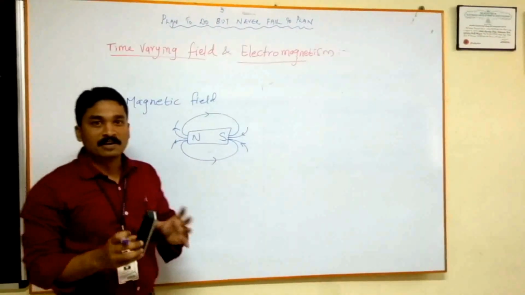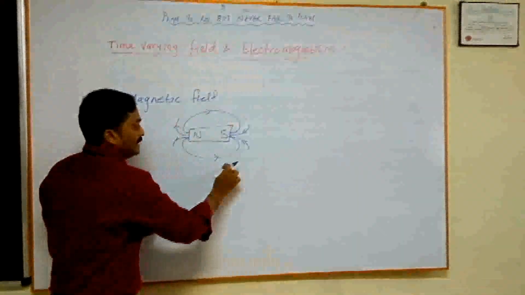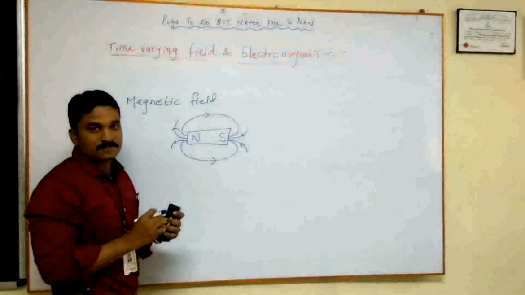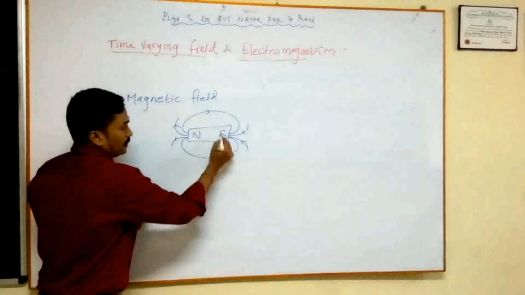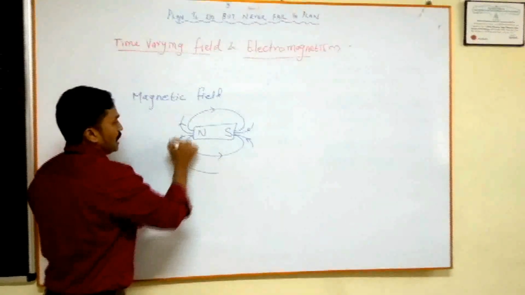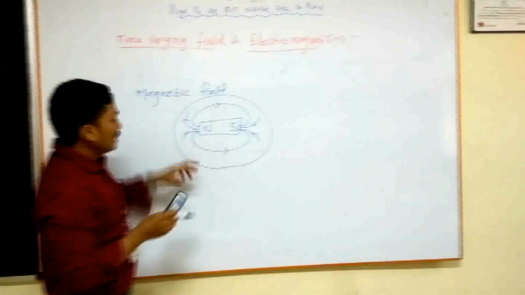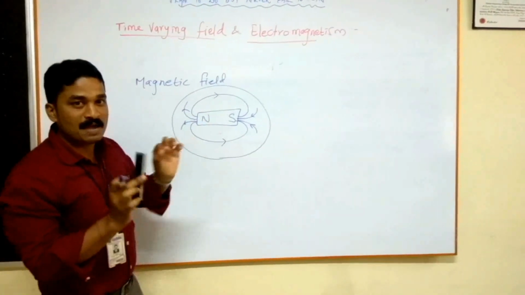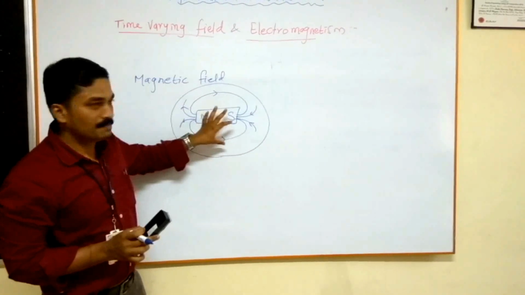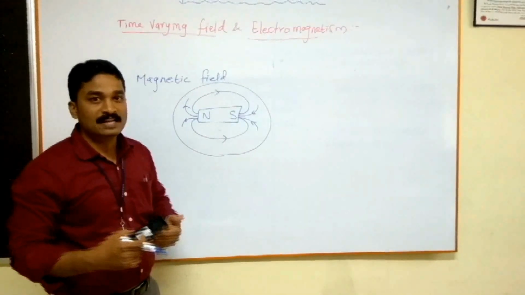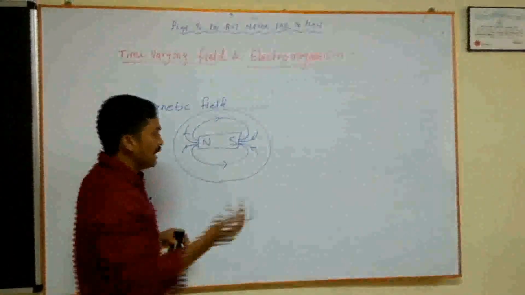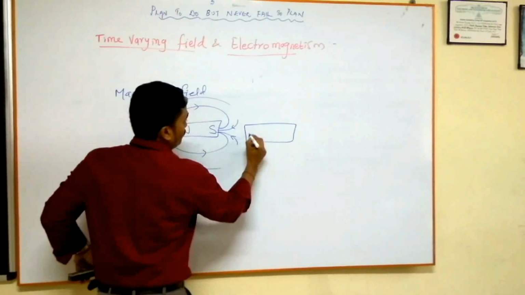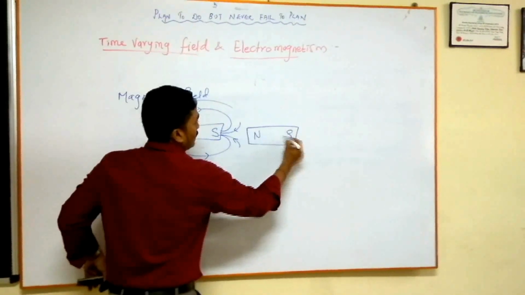Then what is a field and what is a magnetic field? See, the area around this magnet in which this magnet can influence a force. For example, if this particular magnet can influence its magnetic force up to here, then this area is called the magnetic field. So the magnetic field means the area around the magnet in which the magnet can influence the force, right?